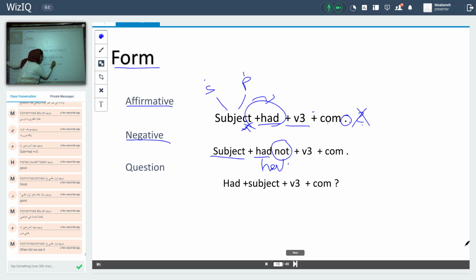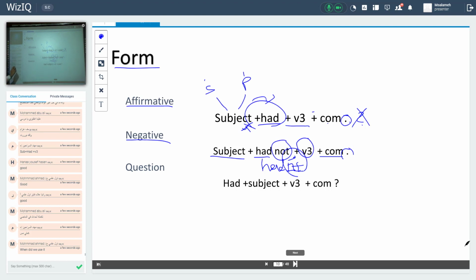Had not, hadn't, with the apostrophe between N and T. I can abbreviate only the helping verb, the auxiliary. Plus verb 3, past participle, the third column from the verbs. Complement and full stop.